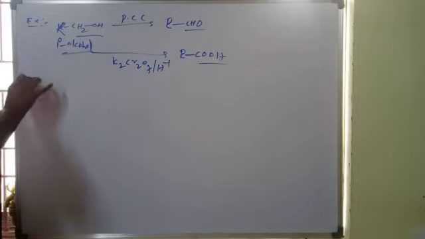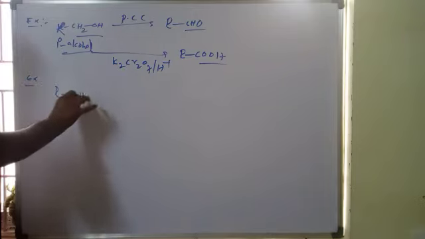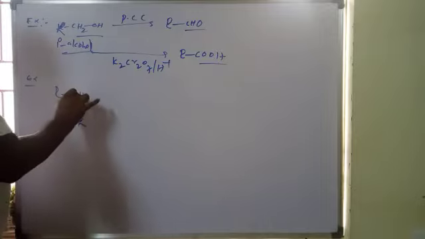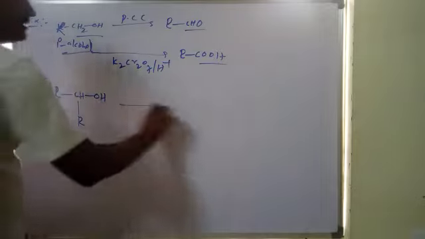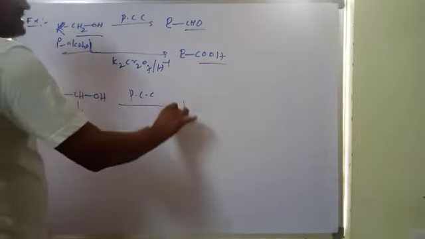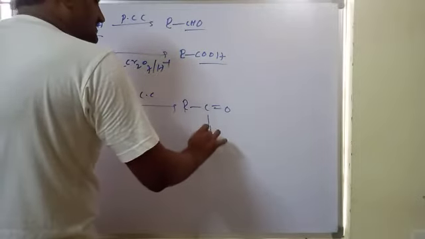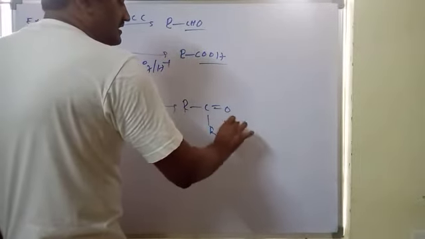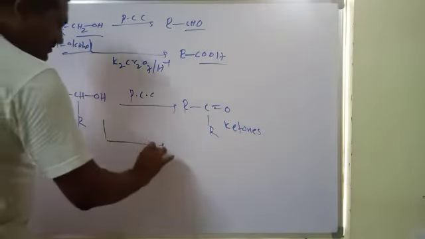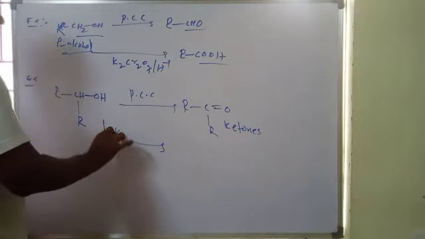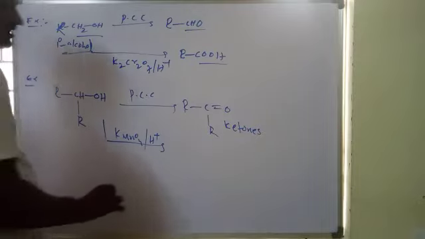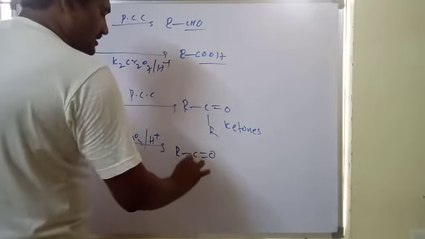Now the case of secondary alcohols. If you take a secondary alcohol with mild oxidants like PCC, they give ketones. Even if you use strong oxidants, like KMnO4 in acidic medium or potassium dichromate in acidic medium, the products are ketones.